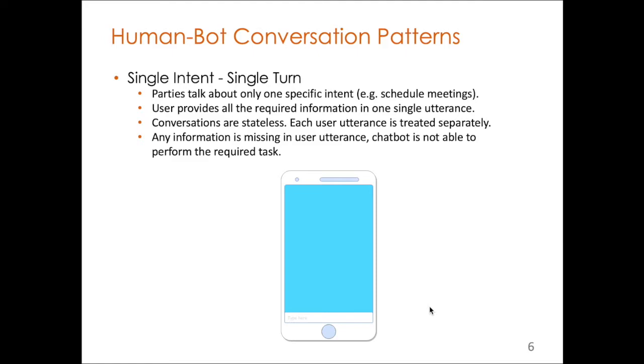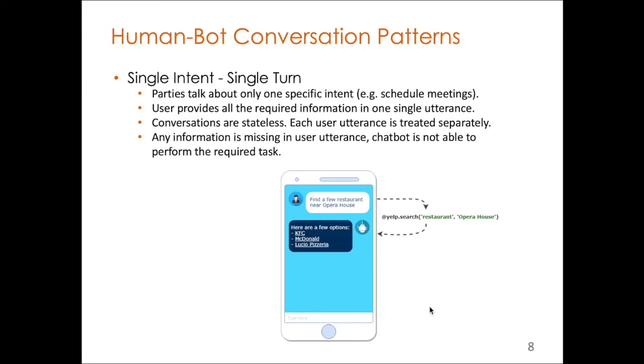The assumption in this type of conversation is that the user provides all the information required to perform an action in one single utterance. Let's look at this example. Here, the user says, find a few restaurants near Opera House, meaning that the user provides the location in his utterance. Since the user provides all the required information, the chatbot will return the result very quickly and very easily.